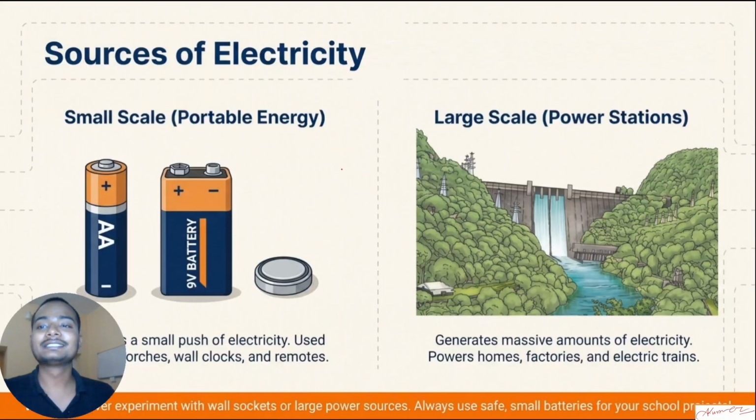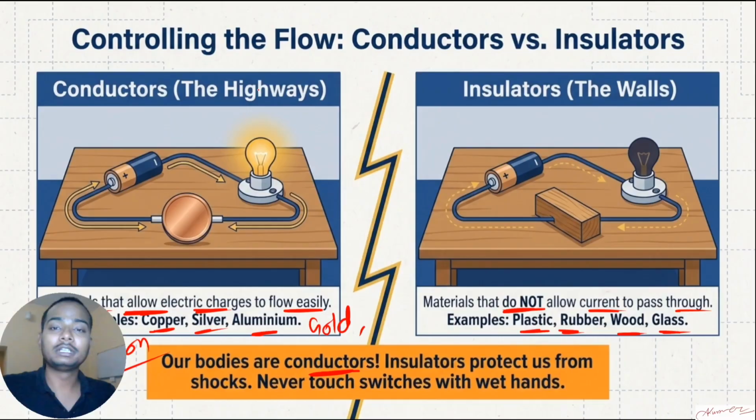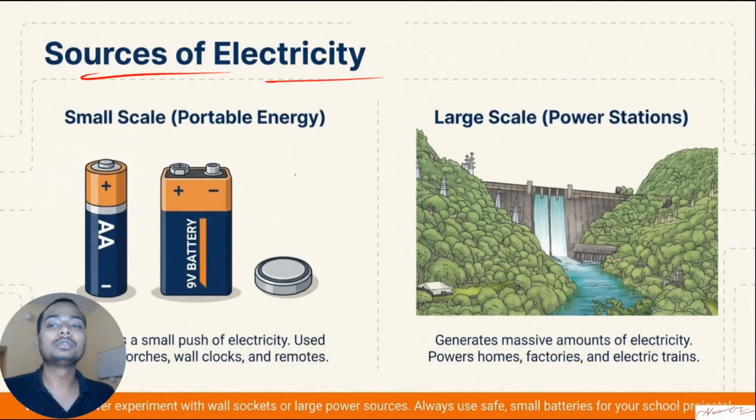Now going to the next slide, what are the sources of this electricity? Where will it come from? Let's say the bulb is glowing, and you can see there is a battery here. If you remove the battery, how will the bulb glow? Even though free electrons are there in the wire, can those electrons glow this bulb? Let's say I remove this battery and connect the wire directly. Will it glow? No, it will not glow. So you need some source of electricity.